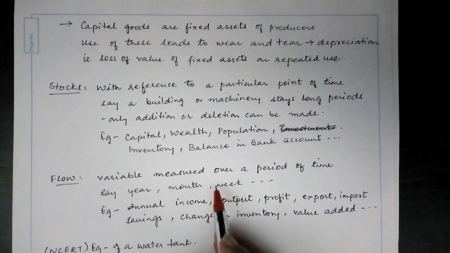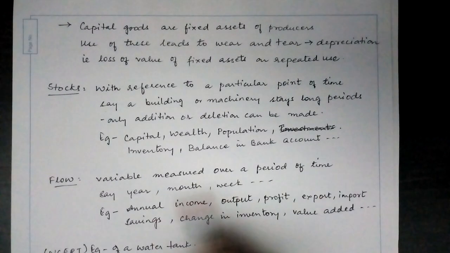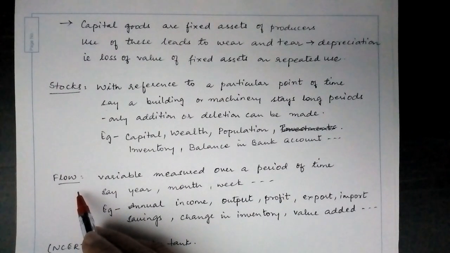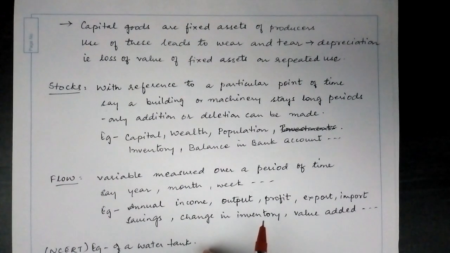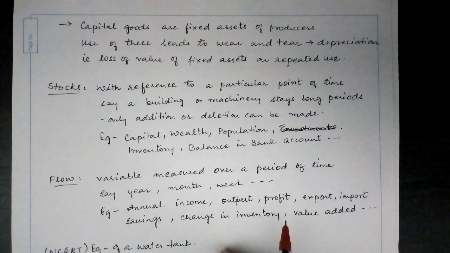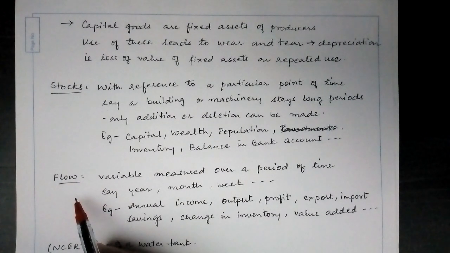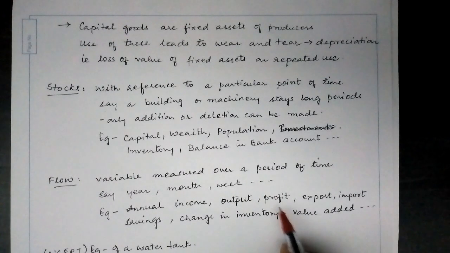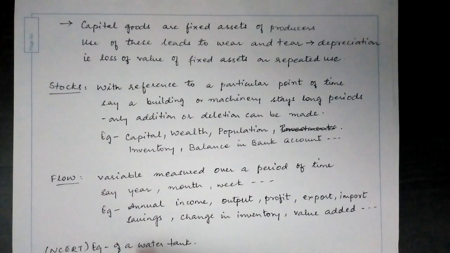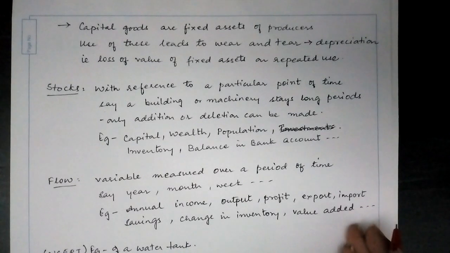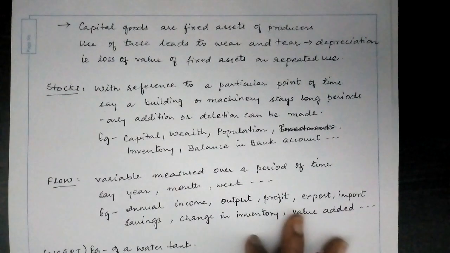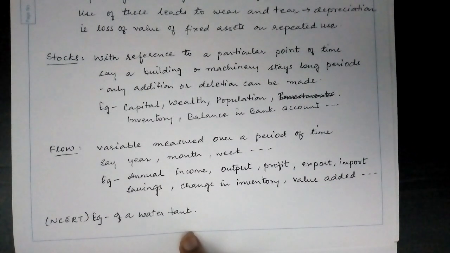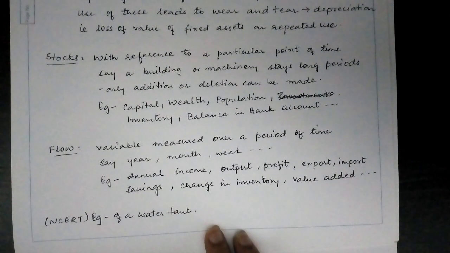Now, the variable that is measured over a period of time, let us say a year, a month, week, etc., will be called flow. That means to the existing stock, whatever is added or deleted would be referred to as flow. The examples include the annual income, output, profit and loss, export or import, savings, change in inventory, value added, and so on. One of the beautiful examples that is given in the NCERT book to learn stocks and flow is that of a water tank.